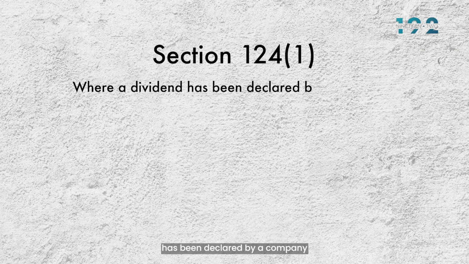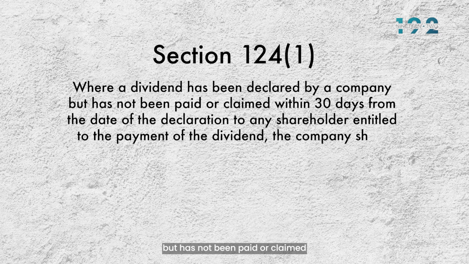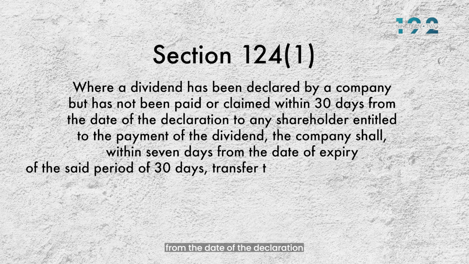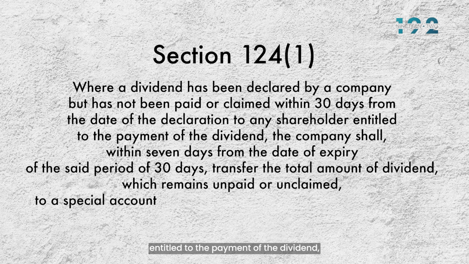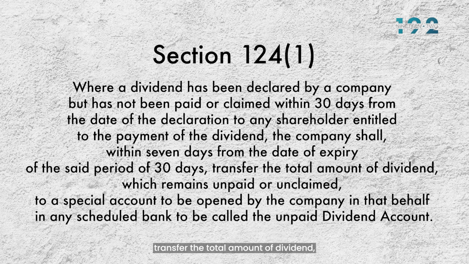Section 124 subsection 1 states that where a dividend has been declared by a company but has not been paid or claimed within 30 days from the date of the declaration to any shareholder entitled to the payment of the dividend, the company shall, within 7 days from the date of expiry of the said period of 30 days, transfer the total amount of dividend which remains unpaid or unclaimed to a special account to be opened by the company in that behalf in any scheduled bank to be called the unpaid dividend account.